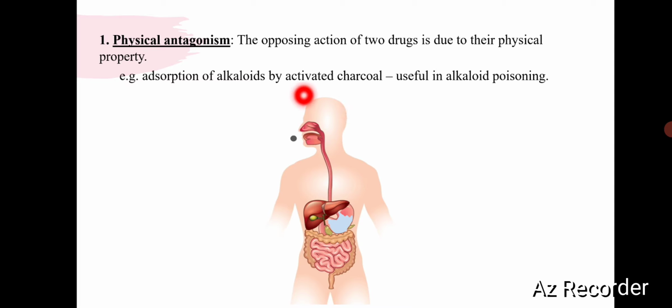For example, activated charcoal. Due to its extensive surface area, it can adsorb various toxins, including alkaloids. It does not chemically react with the alkaloid, but rather binds with it physically. This prevents its absorption. Therefore, it is used in treatment of alkaloid poisoning.